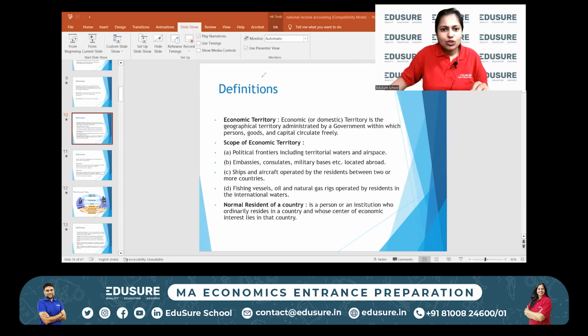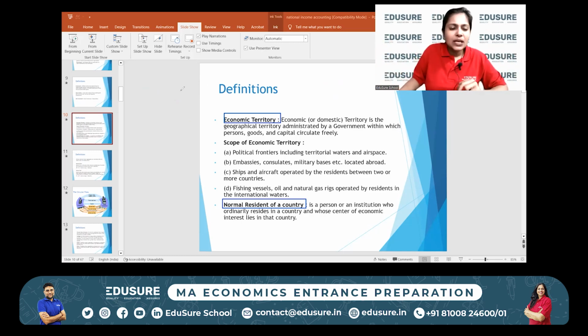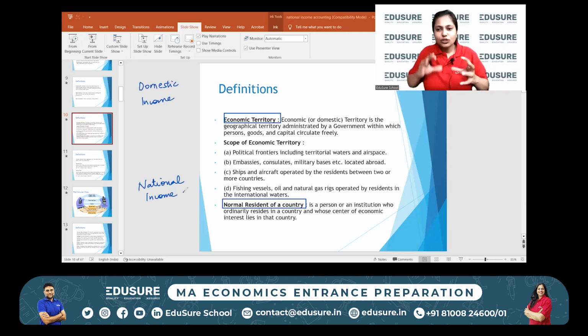So based on these two concepts of economic territory and normal resident, because it's not the same. It's not that all Indians only work in India and all foreigners only work in foreign countries. There is so much to and fro. So we define two concepts. That concept is of domestic income and national income. All right, so the concept is of domestic income and national income.